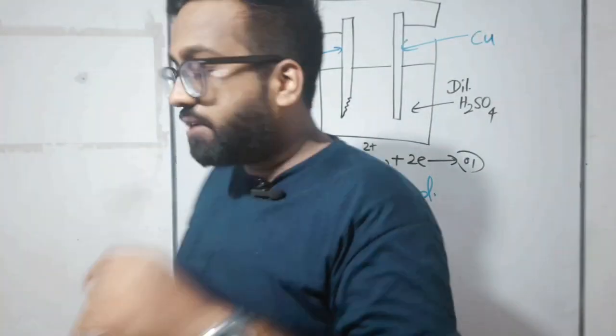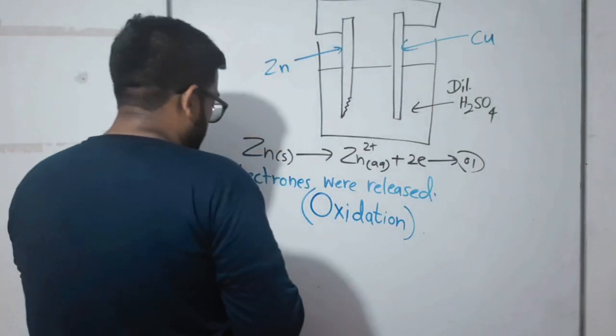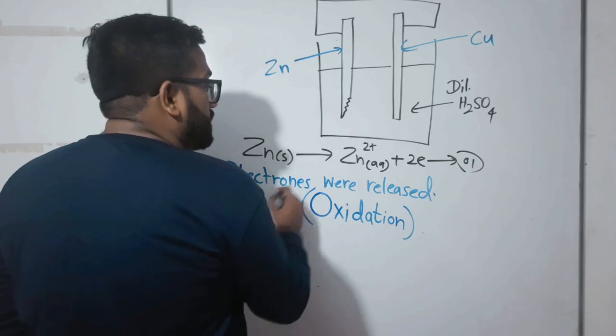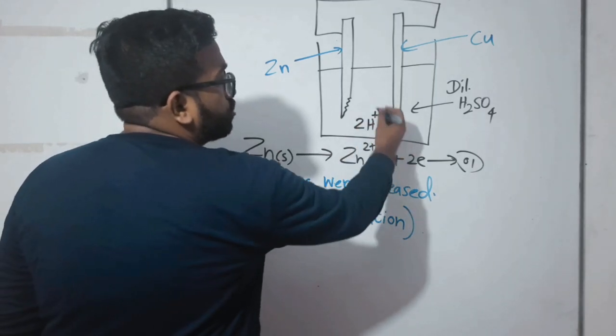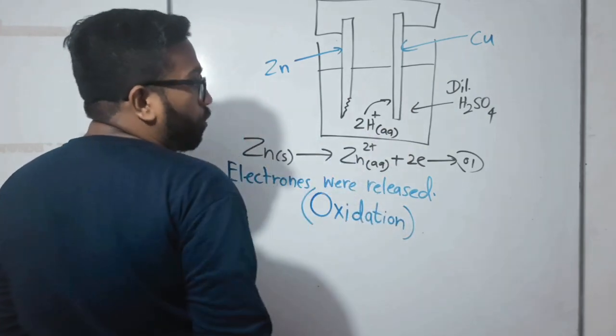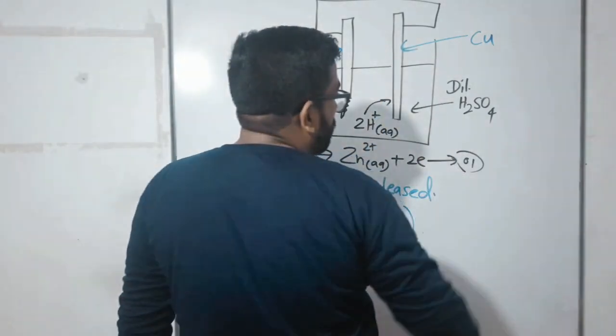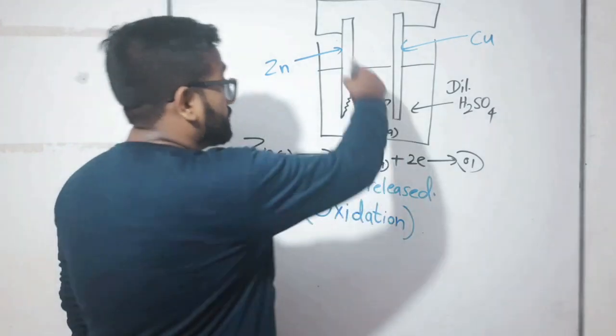For the second one, I'll write the second reaction here with you. What was the second reaction? The 2 H+ ions which were inside the solution came near to the copper. Why? There were electrons with the copper. Whose electrons? The zinc ones.